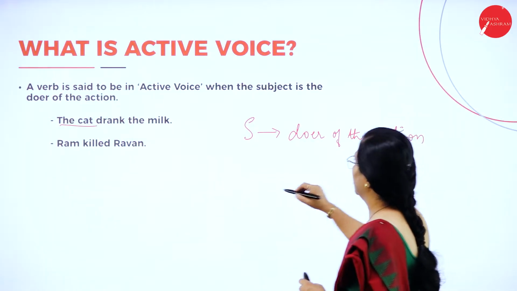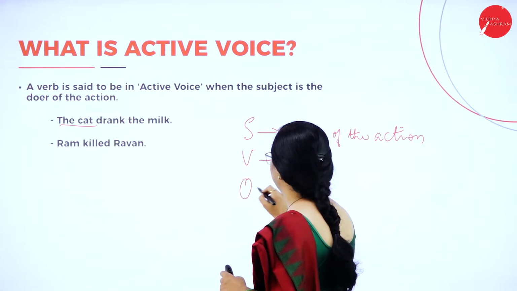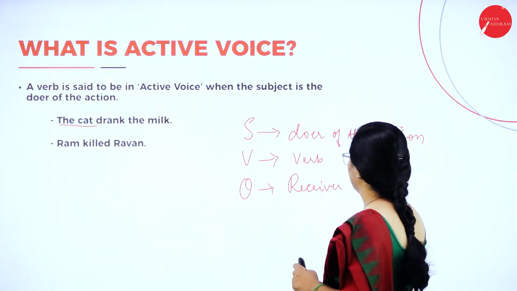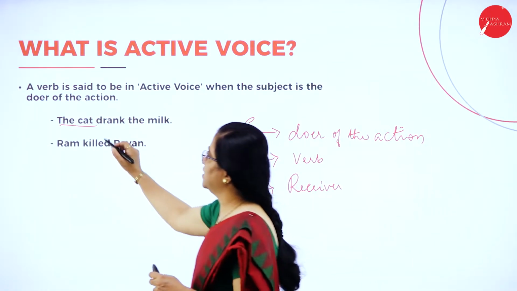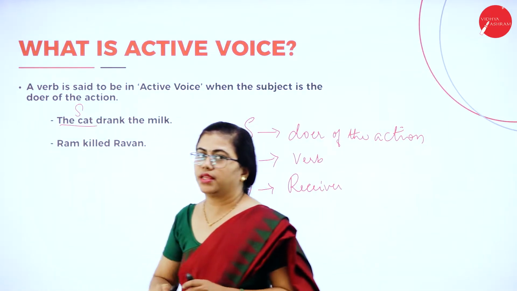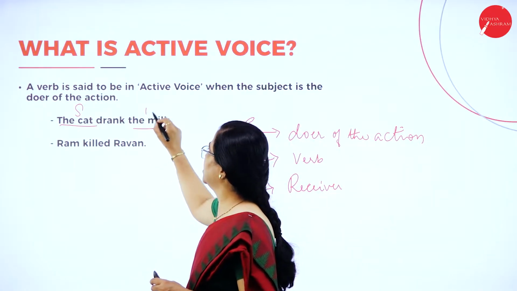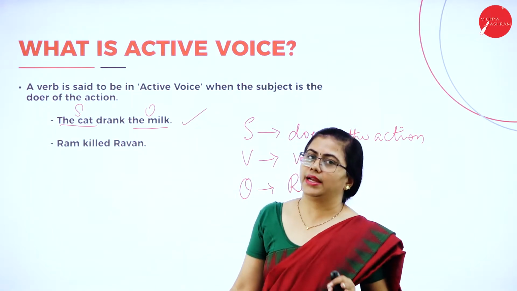Then there will be verb. Then there will be object. This is the receiver of the action. Okay, so this will be the receiver of the action. So here the cat is the subject. That means it is doing some action on the milk. That is the object. Okay, hence this is in active voice.